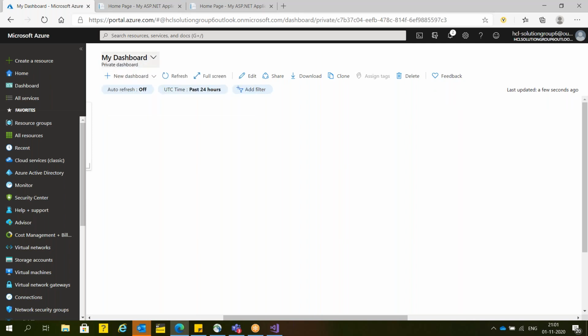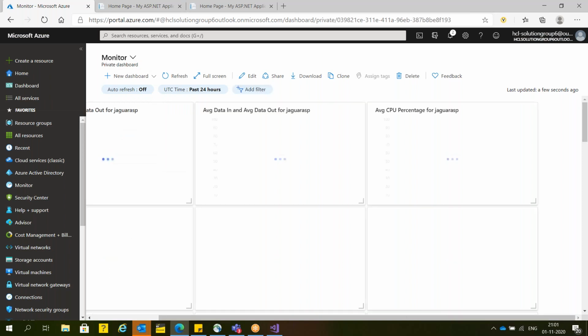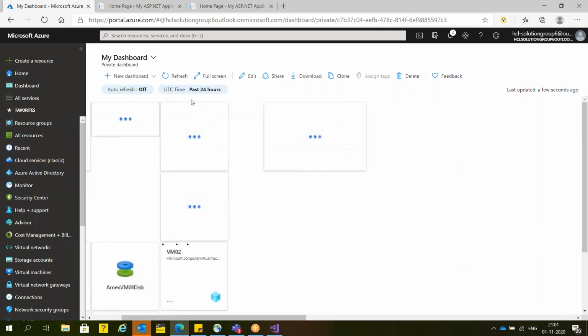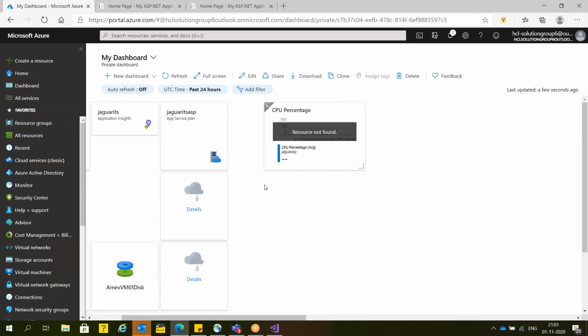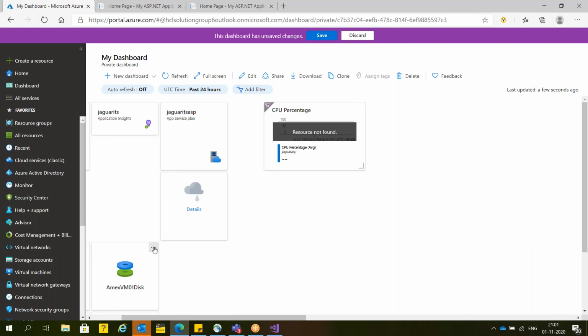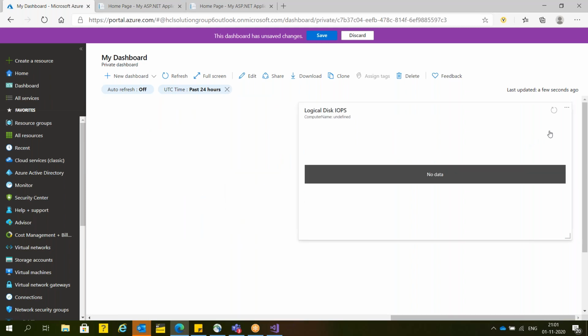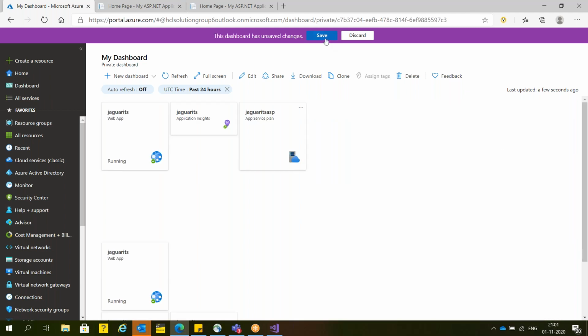So here, my dashboard. Remove, remove, remove, remove. I think there's some exception, guys. Okay. This also I'm going to remove.